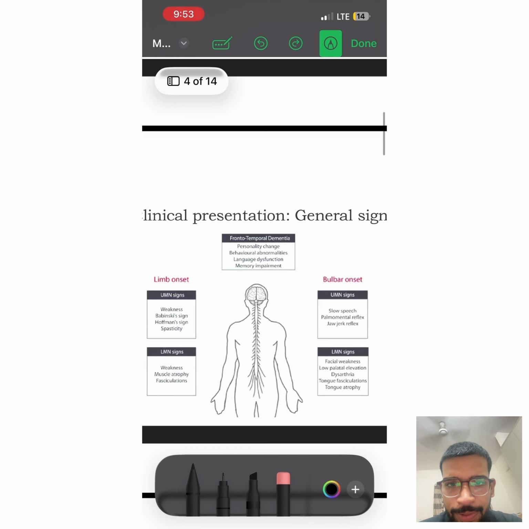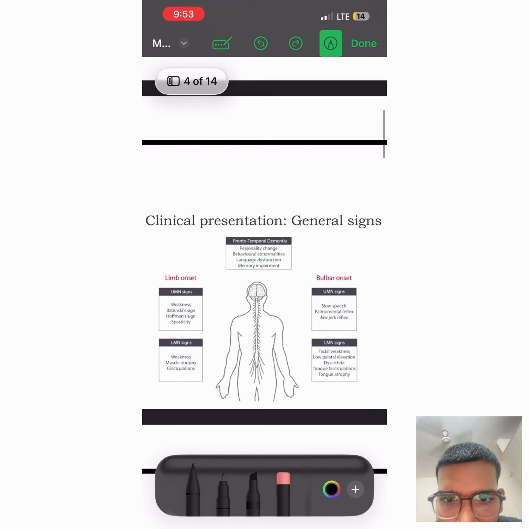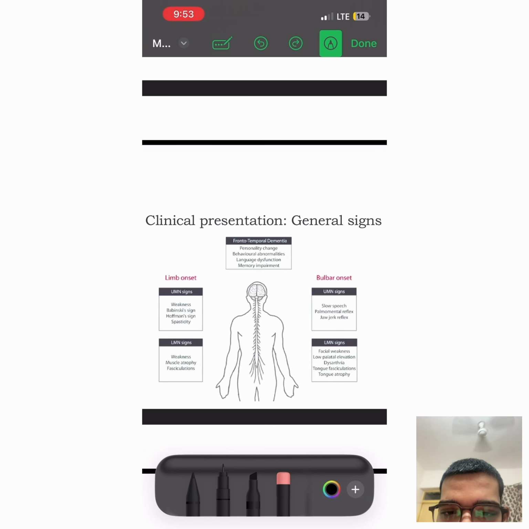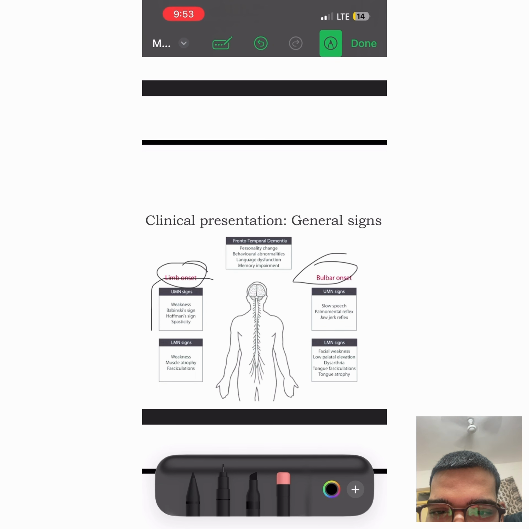In this we can see there is bulbar onset, limb onset, and frontotemporal dementia. In the general signs that we appreciate, there are upper motor neuron signs: slow speech, palmomental reflex, and jaw jerk reflex we can do. And in limb onset, that is UMN, there is upper limb weakness and Babinski sign, as we have discussed.